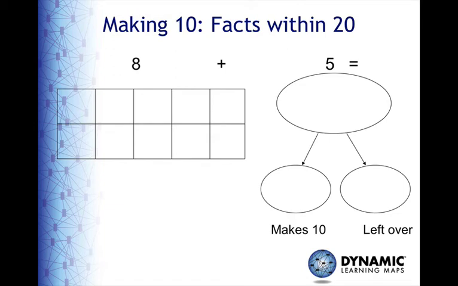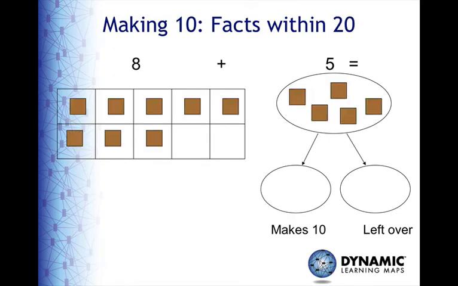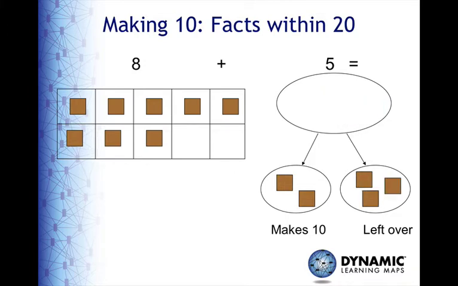After students can work with quantities as large as 8, as in 8 plus 5, then they can decompose the 5 into groups of 2 and 3. Then they can combine the 8 and 2 to compose a 10 and add the 3 remaining to compose the value of 13.